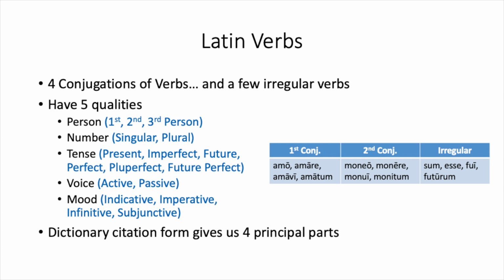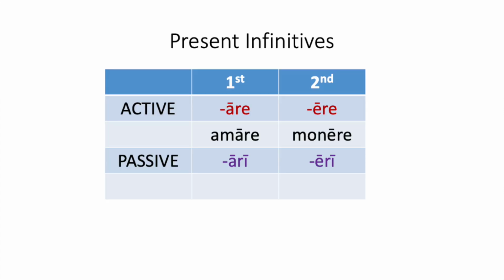And the imperatives, Wheelock doesn't care that you know the passive form, so we're not going to worry about those. The infinitives, however, those you need to learn the passive forms of the present infinitive. Remember, infinitives do not have a person or number. They're without those endings, so they don't have person and numbers.